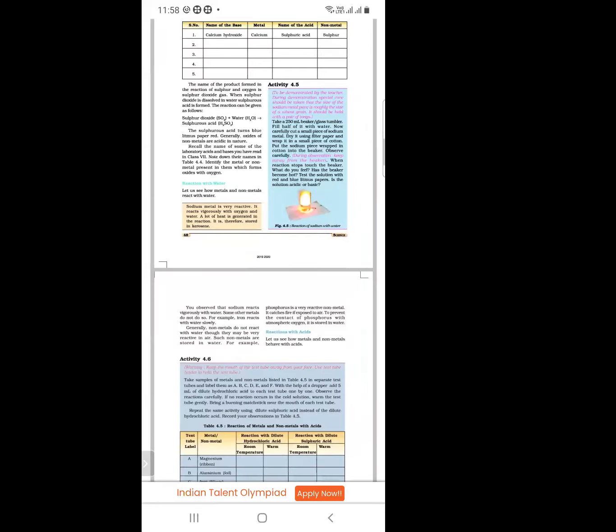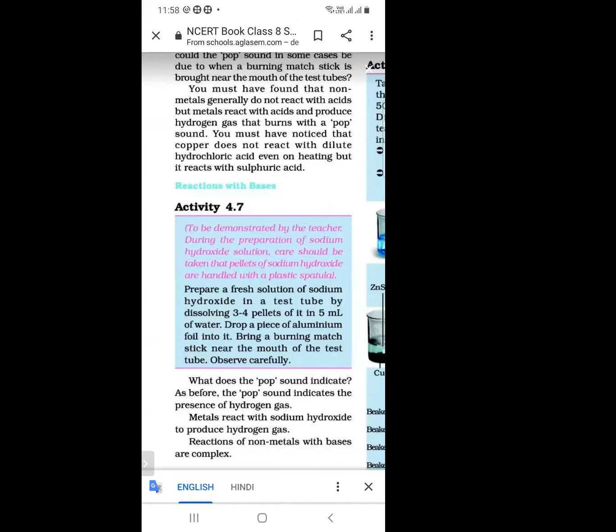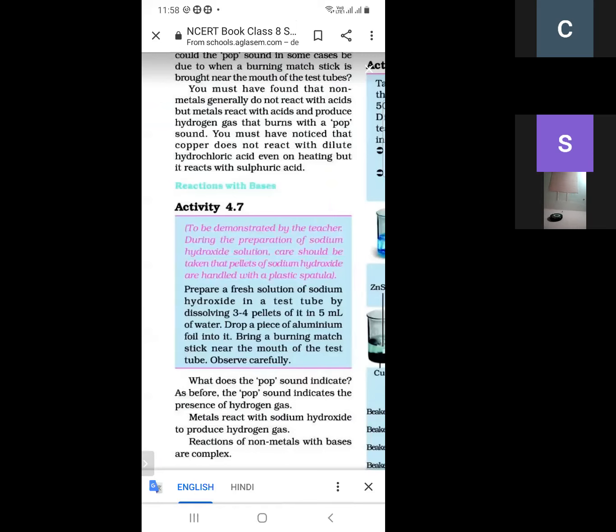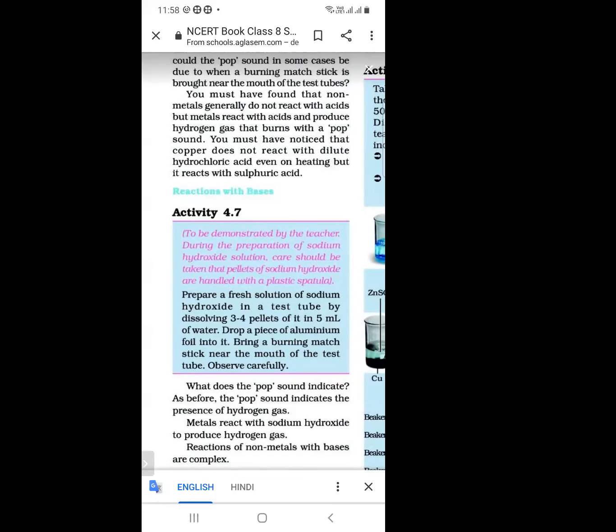Next is the reaction with bases and acids. First, the reaction with a base. When we take metals and non-metals, what is the reaction? If we take a metal and some base, like NaOH, and put a piece of aluminium foil into the base, hydrogen gas is produced with a pop sound.